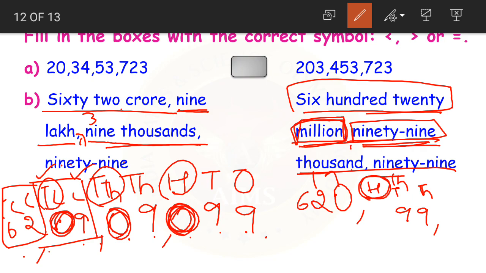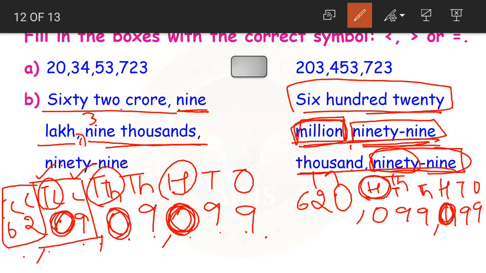There are no 700,000s or 600,000. So what we'll do? We'll place 0 in the 100,000s place. Then lastly we have 99. We have hundreds, tens and ones place here. But we are having only 99. 9 in tens place and 9 in ones place. So again we put a 0 in the hundreds place.